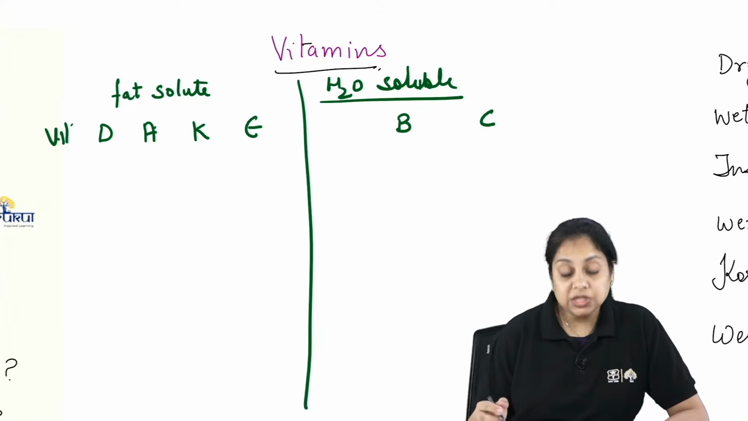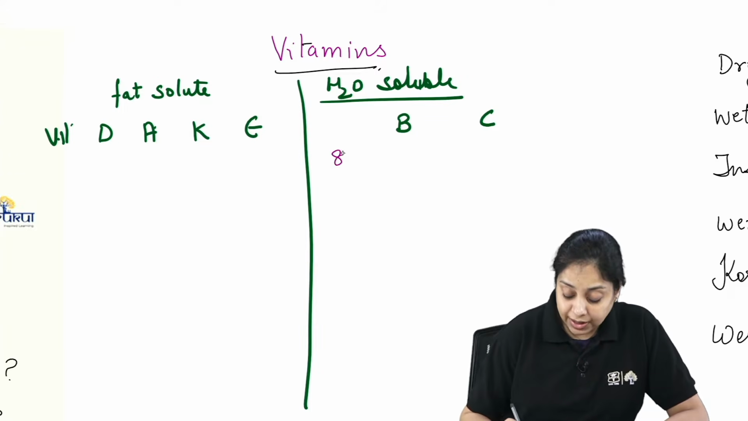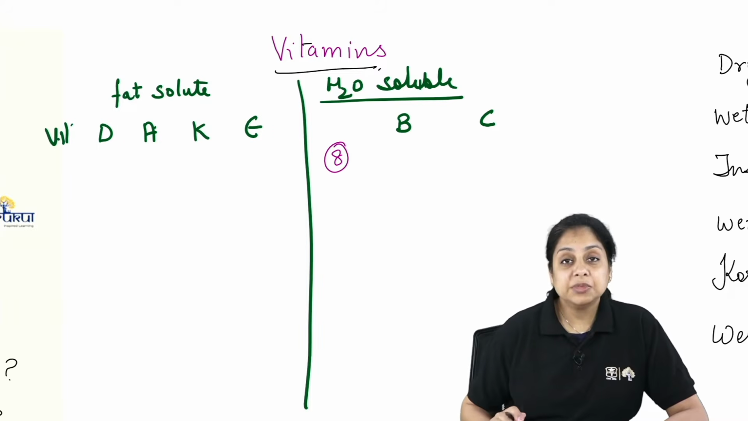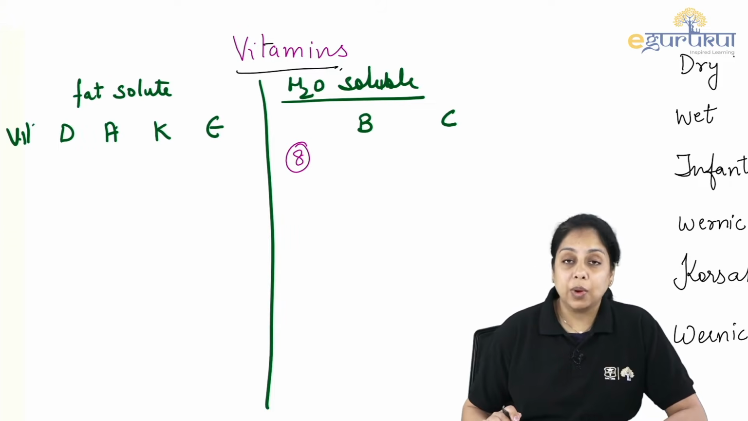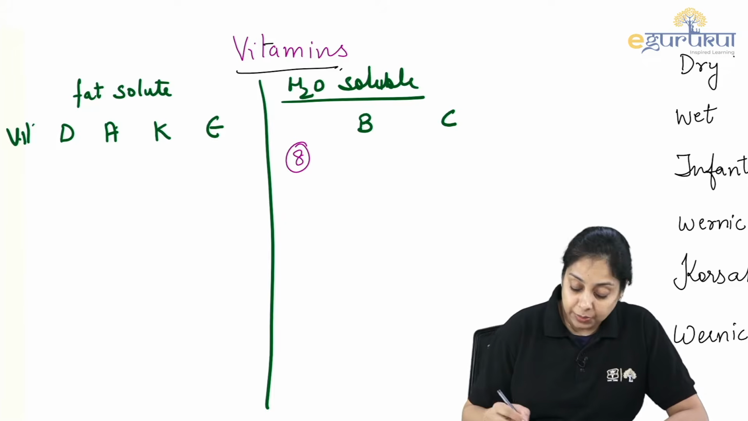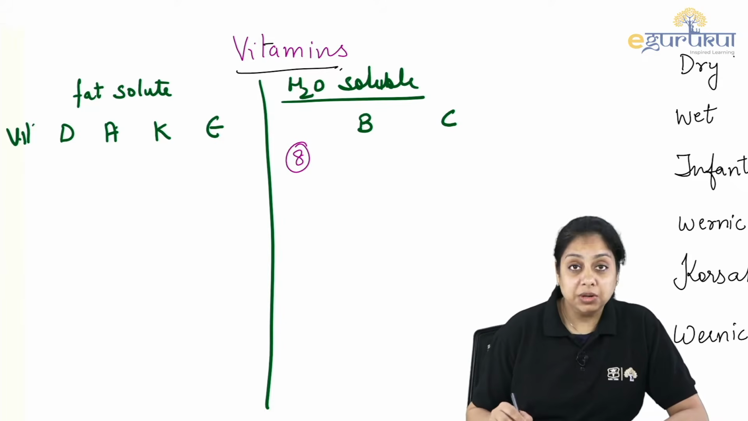So how does B look? B looks like the number 8. Why am I asking you this? Because there are 8 B complex vitamins. There are 8 kinds of vitamin B. So that's how you can remember it.